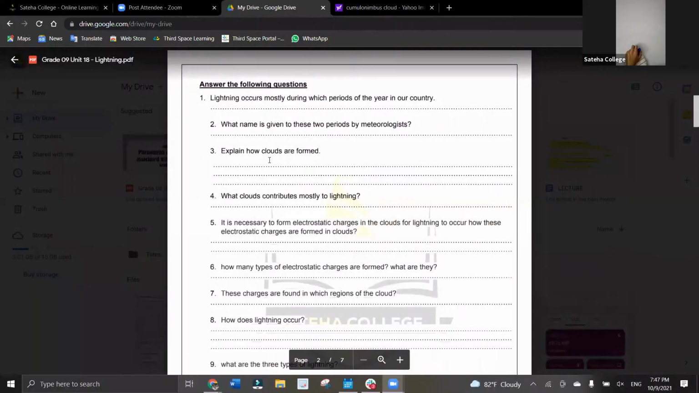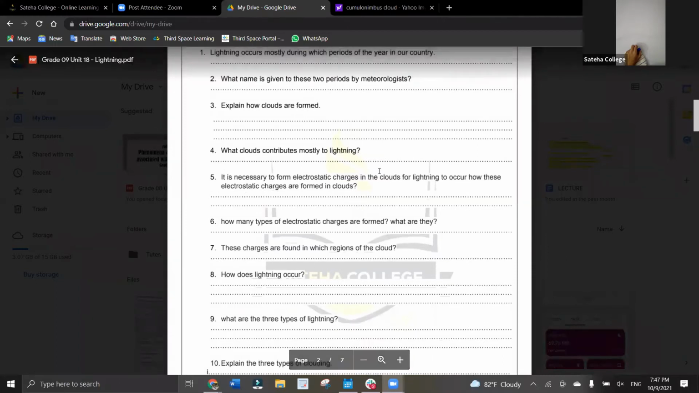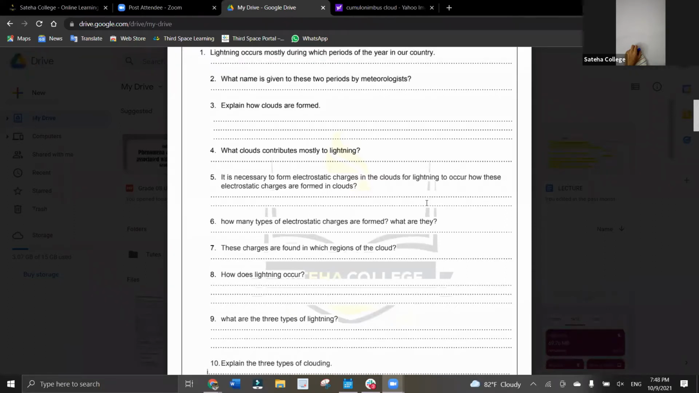Explain how clouds are formed. That is done. What clouds? That is also done. It is necessary to form electrostatic charges in the clouds for lightning to occur. How are these electrostatic charges formed in the clouds? Anyone who can answer that, can you raise your hand? Yusuf, yes. I saw Yusuf raising it first. So Yusuf, can you explain?